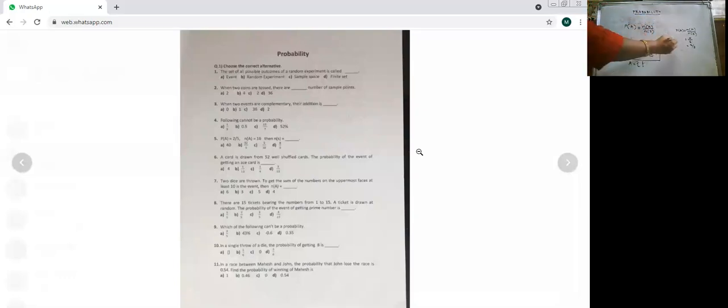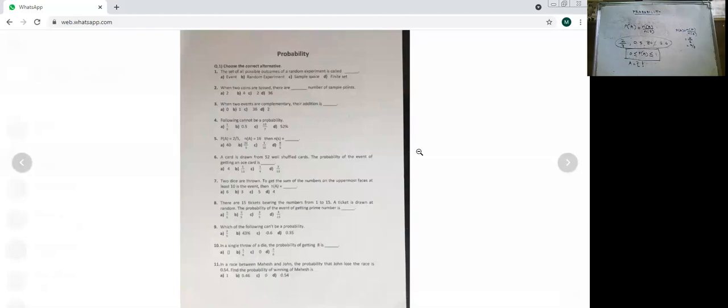So among all this, what cannot be probability? Think and tell me. You can chat. What cannot be probability? Okay, so this cannot be a probability, yes, because it is going beyond 1.